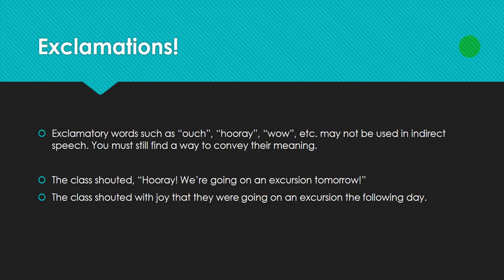Exclamations can also be problematic. Words such as ouch, hooray, and wow would not be used in indirect speech, but you must still find a way to convey their meaning. "The class shouted, 'Hooray, we're going on an excursion tomorrow,'" might become, "The class shouted with joy that they were going on an excursion the following day."